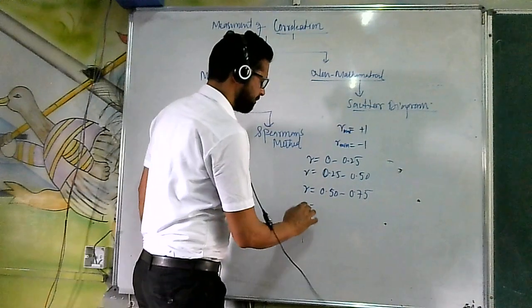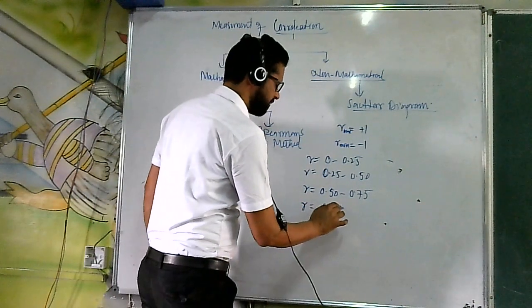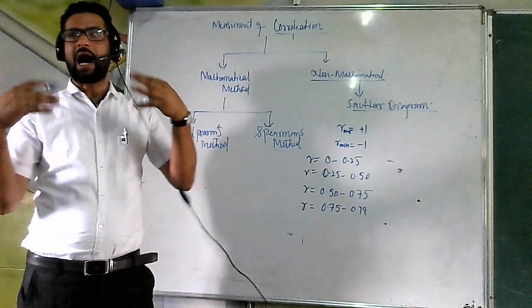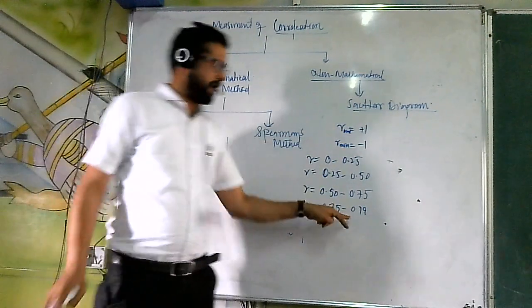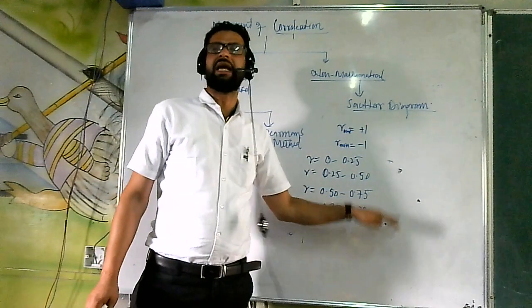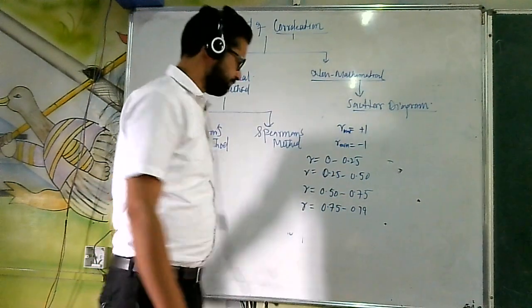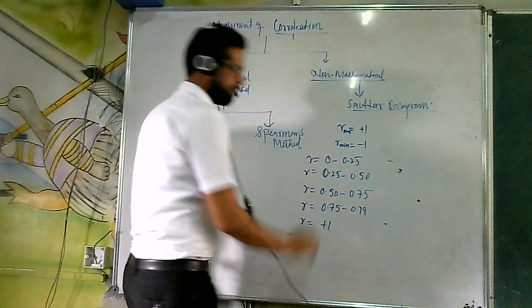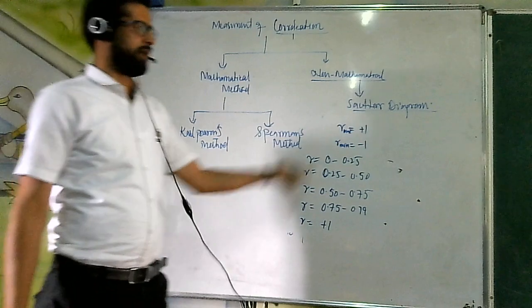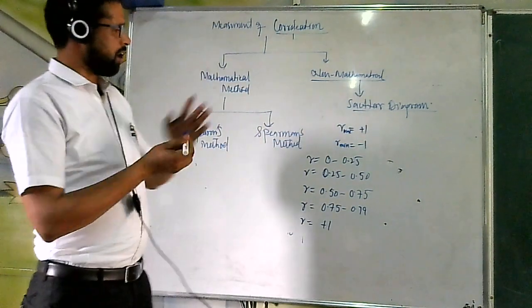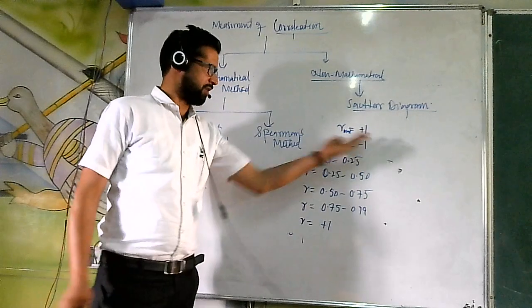When r comes from 0.75 to 0.99, you call it very high positive correlation, and for minus, very high negative correlation. And r equal to +1 is perfect positive correlation, and for negative, perfect negative correlation. So this is all about its limits, between which it varies.